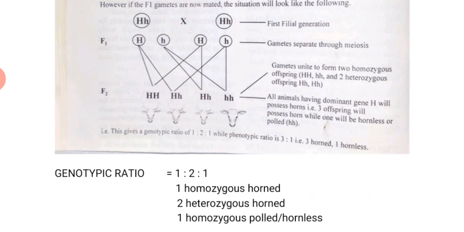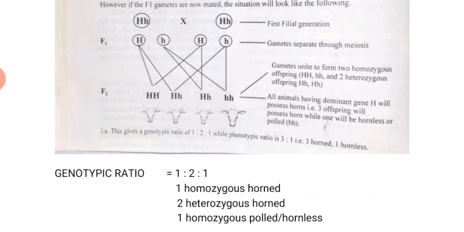And you have 2 heterozygous horned. That means it's because that capital H is superior. That's why it's able to overpower the recessive one. That's why the animal has 3 horns. And the other one is one homozygous polled, or one homozygous hornless.